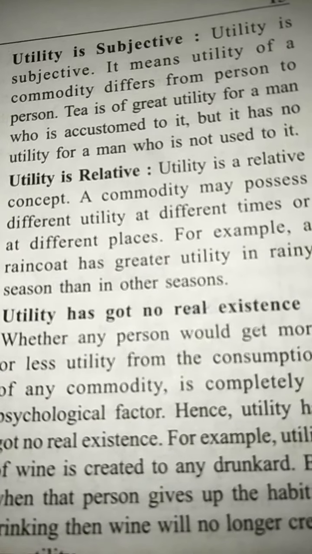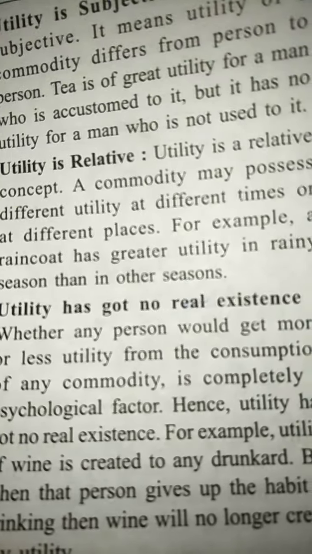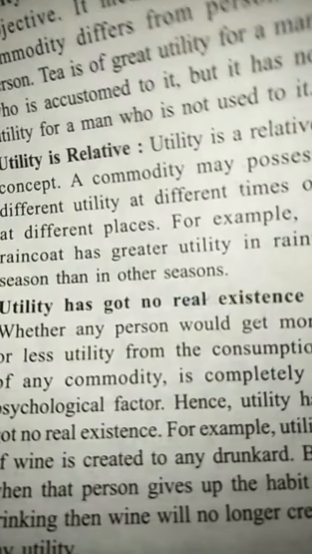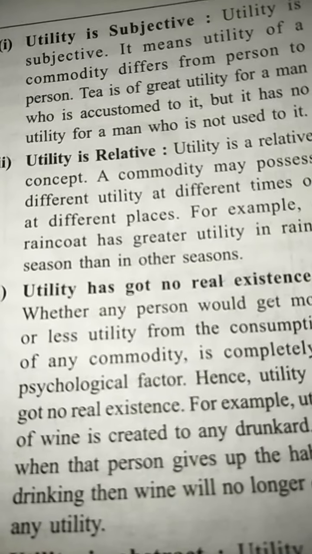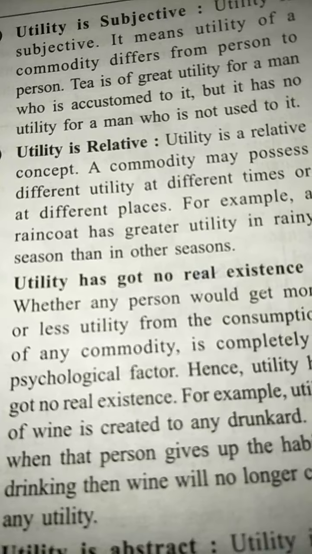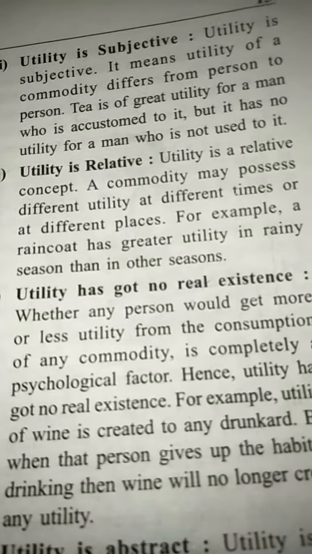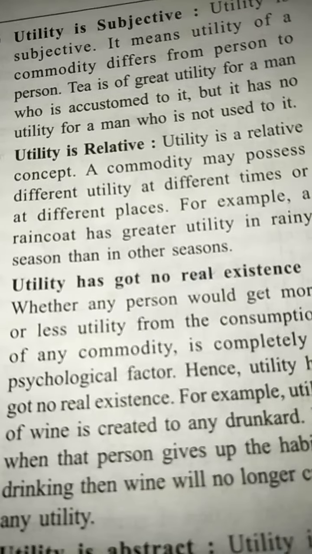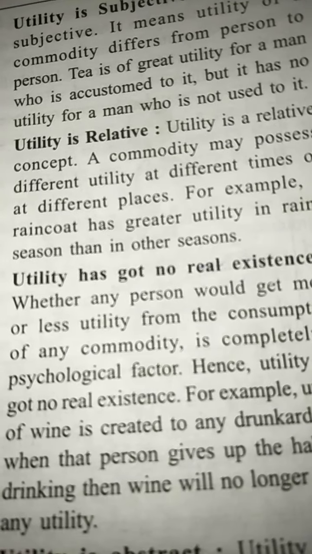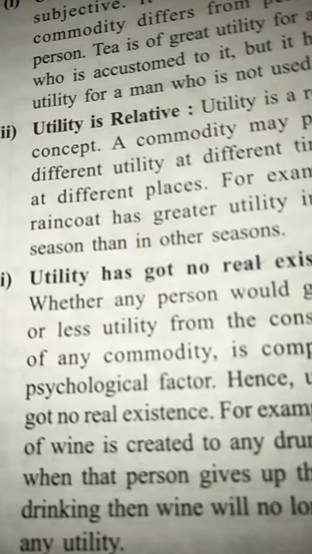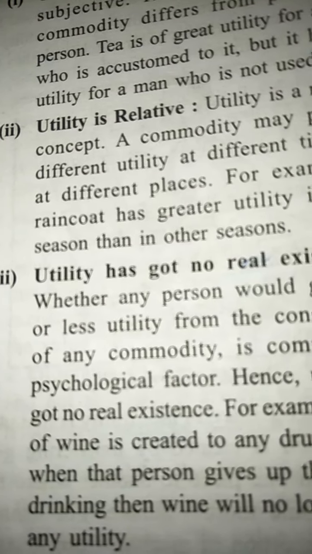Tea is of great utility for a man who is accustomed to it, but it has no utility for a man who is not used to it. Utility is a relative concept. A commodity may possess different utility at different times or different places. If there is a raincoat, it is used in the rainy season.